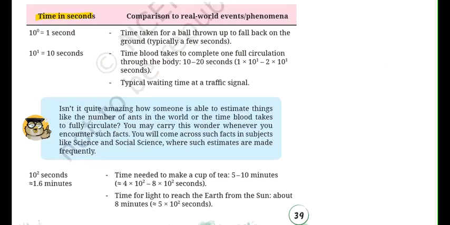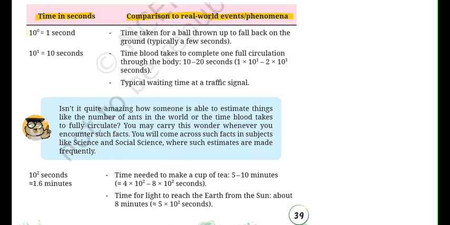Time in seconds. Comparison to the real world events or phenomena. As we have seen in the previous section, जहाँ पे we were seeing कि कैसे हम the powers of 10 को use कर सकते हैं to represent the different things. Here also we are going to see how would we use the time in seconds, the different powers of time, for representing the different real-time sports or real-world events.